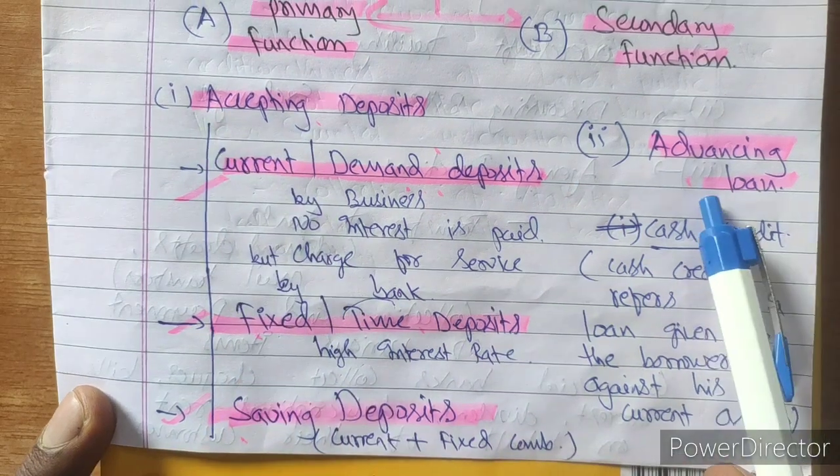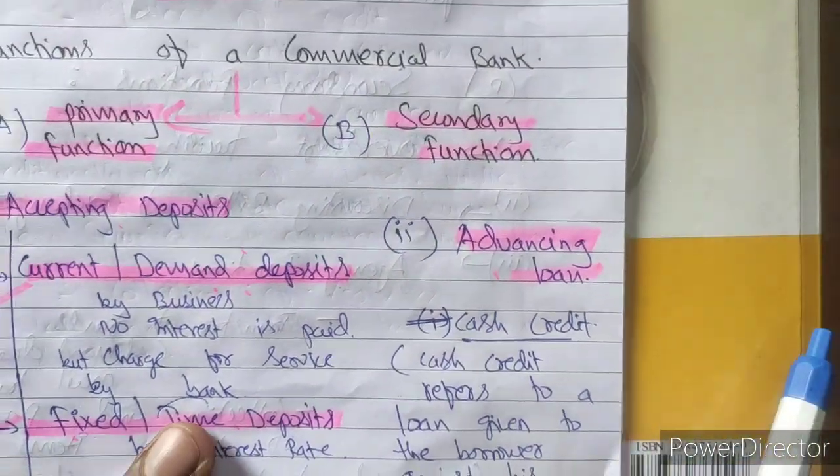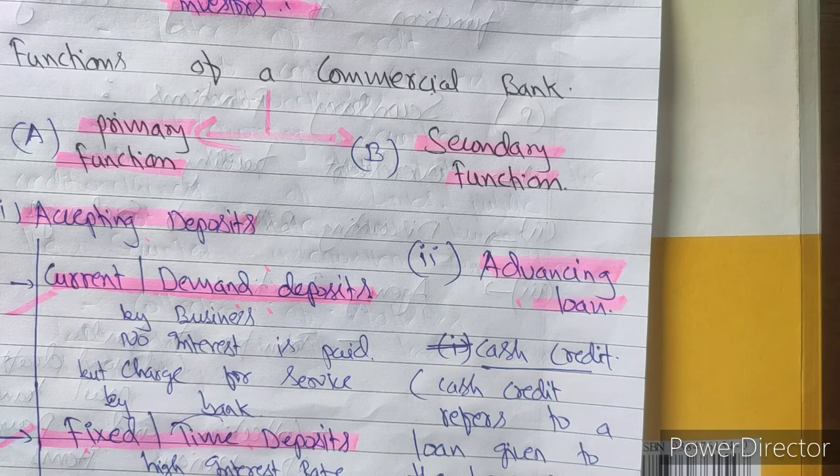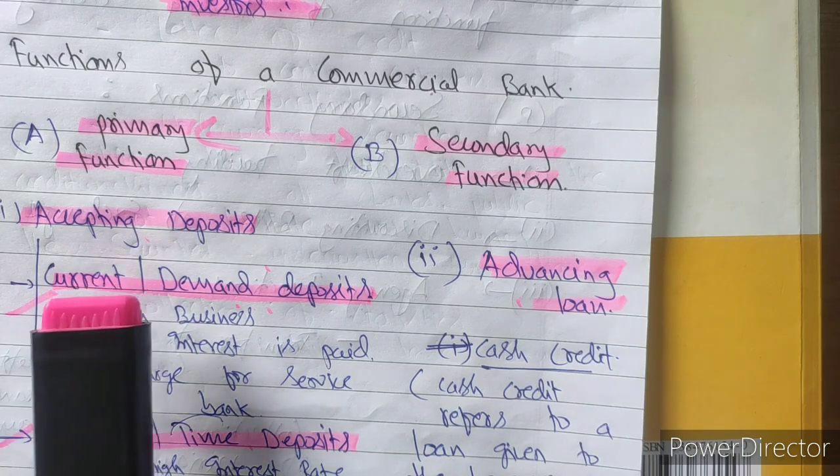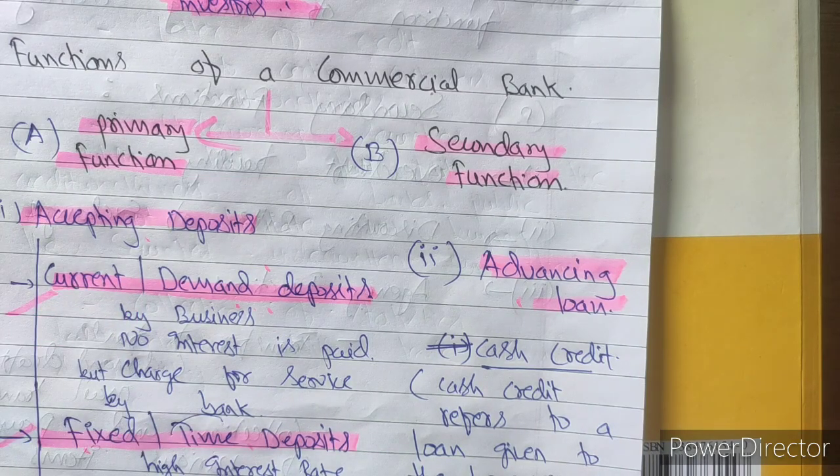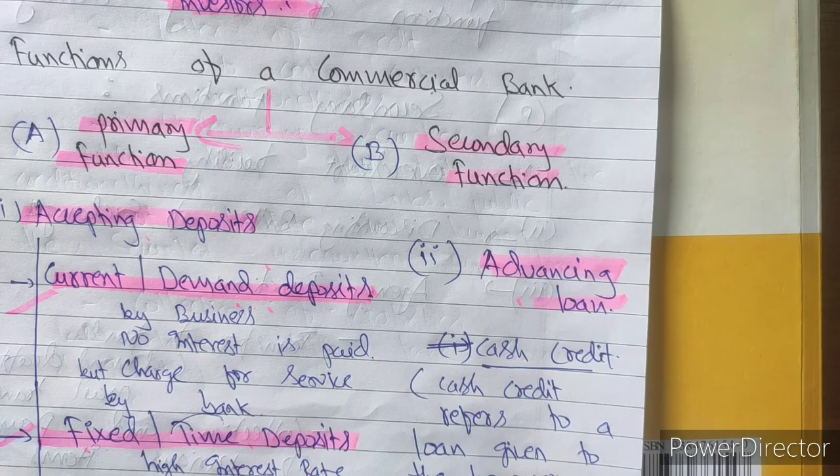In primary function, the second function they perform is the advancing of loans. Once they accept the deposits, it's not that the commercial bank will keep the deposits with them. They are a business, they are making investments.